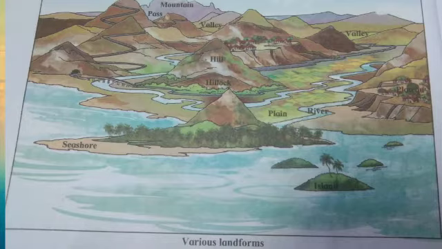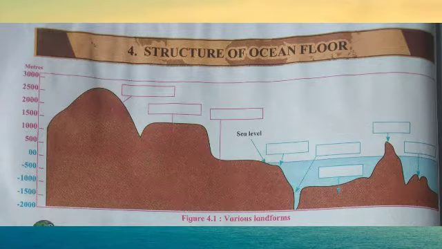We classify the various landforms on the earth on the basis of altitudes. A similar classification can be done for landforms submerged under the water. The relief of ocean floor, or the landforms submerged under the oceanic water, are classified on the basis of their depth from the sea floor and the shape of the land there.